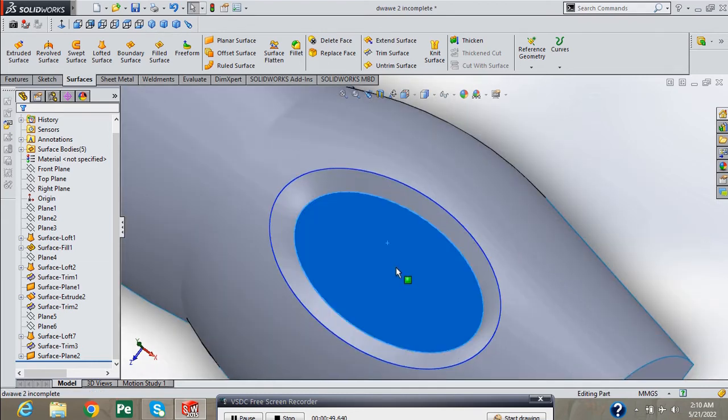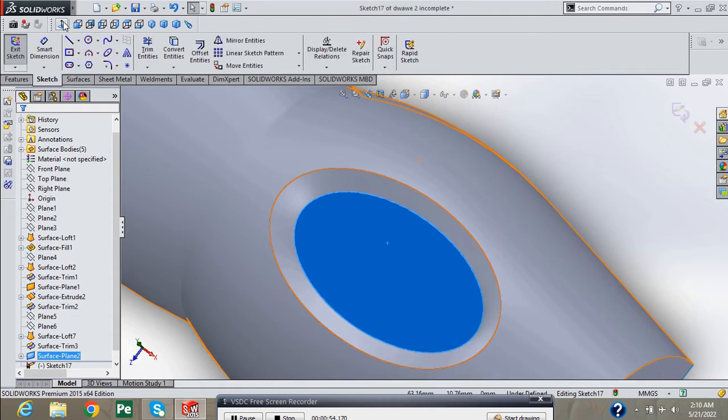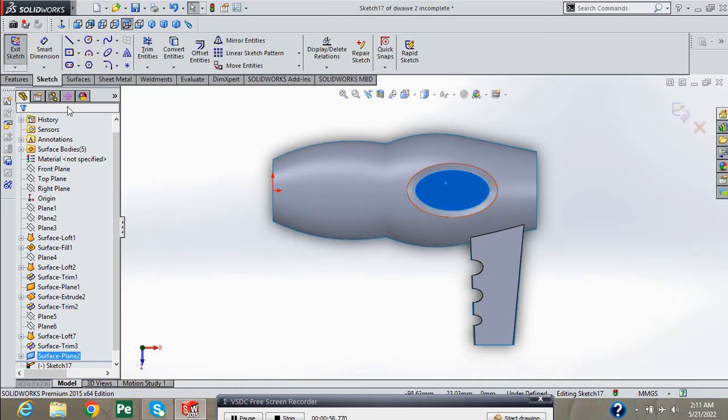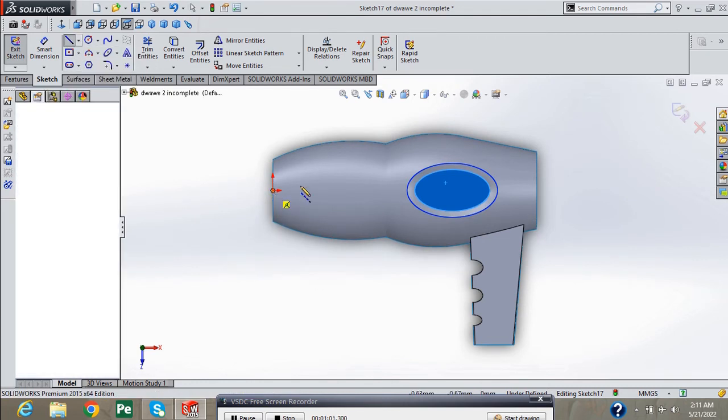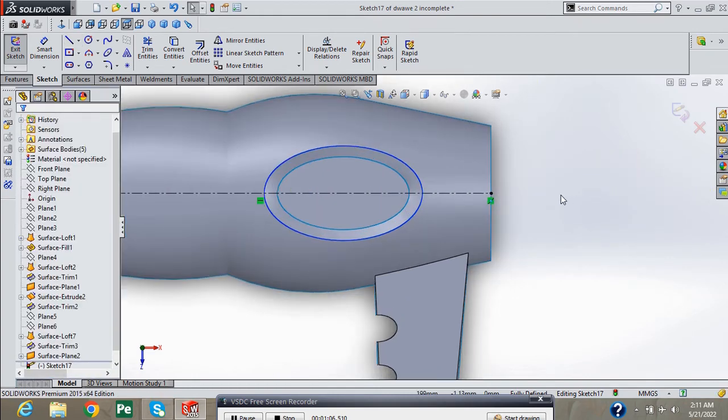Now take a sketch on this surface, press normal, select center line, draw here a center line.